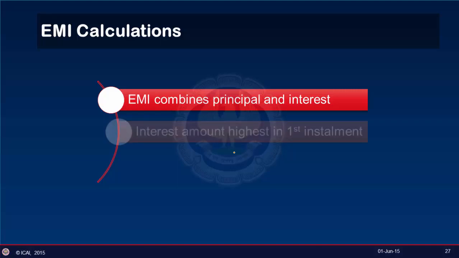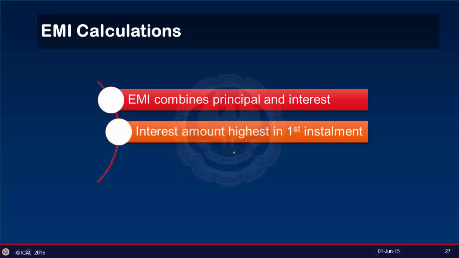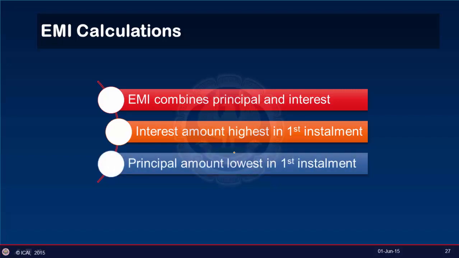Now, EMI combines principal as well as interest. It's a fixed amount of repayment made every month towards the loan, and is an unequal combination of principal and interest. In the earlier years of repayment, it is mainly interest payments that are being made, while the principal amount is much less. Towards the end of the repayment tenure, it is more of principal that is being repaid and not interest. After sanction of a loan, the bank gives us a table which specifies the EMI along with the split of principal and interest portions.